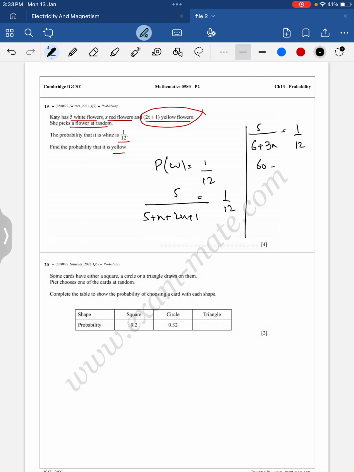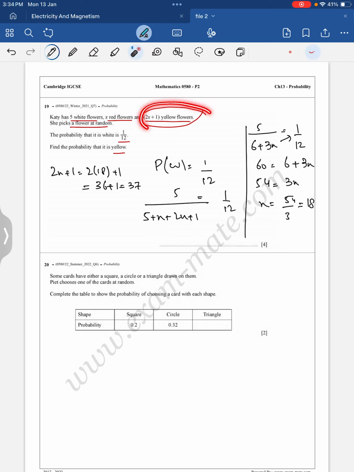12 into 5 is 60. 6 plus 3x into 1 is 6 plus 3x. So 60 minus 6 is 54, which equals 3x, and x equals 54 upon 3, which is 18. So this is basically the number of red flowers, x. If I want to find out how many yellow flowers there are, 2x plus 1 means 2 into 18 plus 1, 36 plus 1, which equals 37. 37 flowers are yellow, basically 2x plus 1.